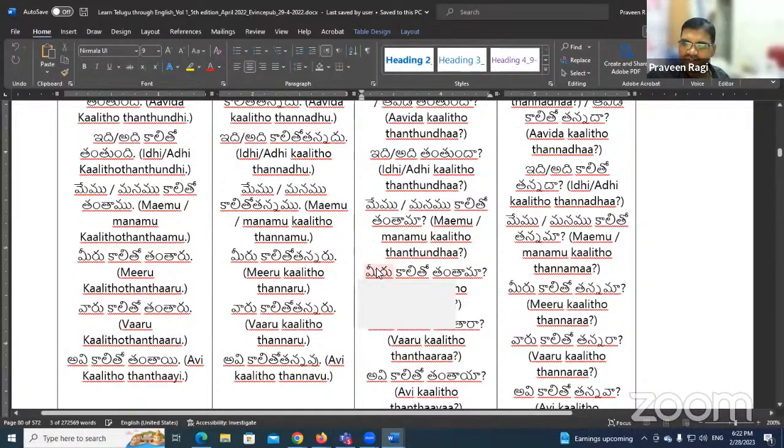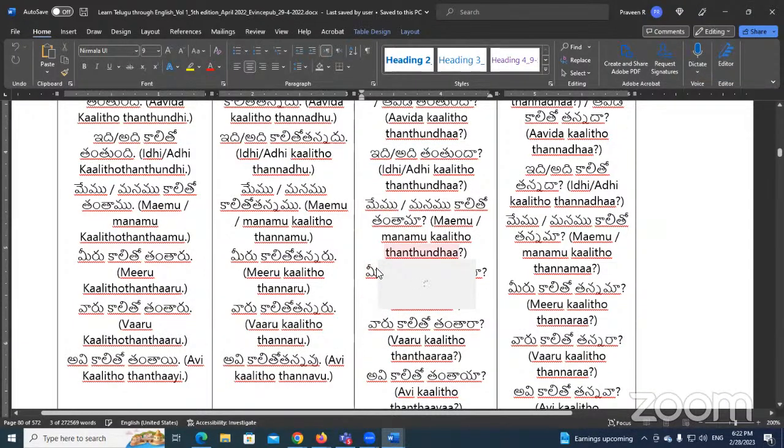Can you try to read from the beginning? Nenu kalito tannana, like that. Yes. You can continue reading.